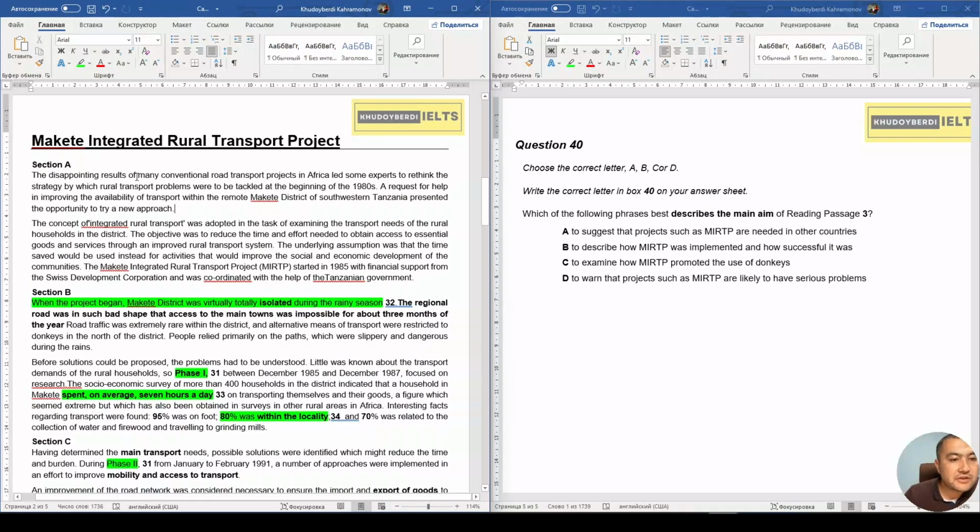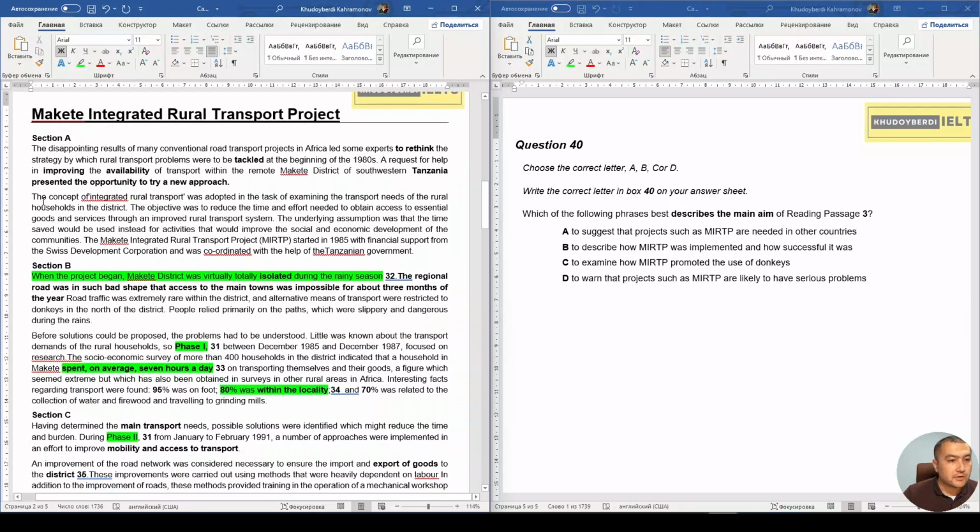The disappointing results of many conventional road transport projects in Africa had led some experts to rethink the strategy by which rural transport problems were to be tackled at the beginning of the 1980s. The request for help in improving the availability of transport within the remote Makete district of southwestern Tanzania presented the opportunity to try a new approach.